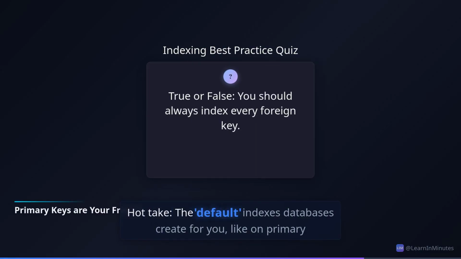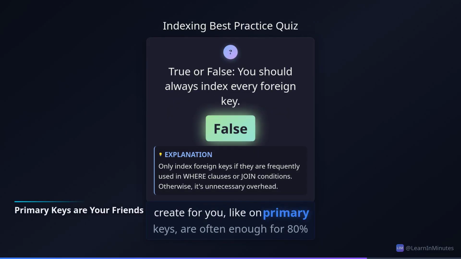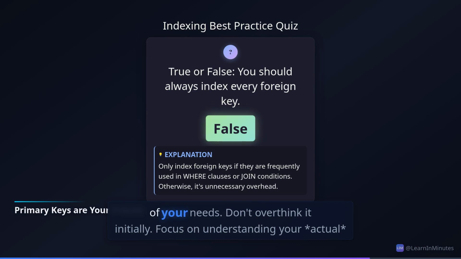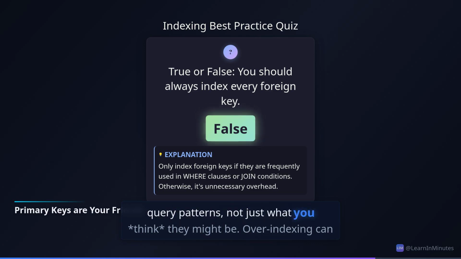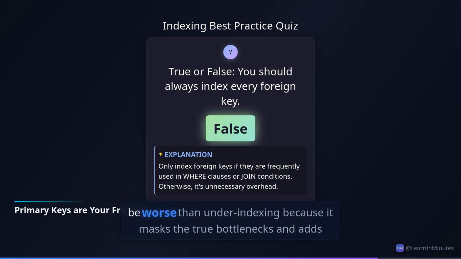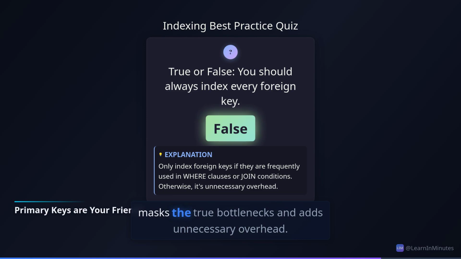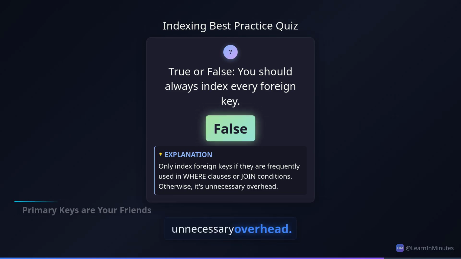Hot take: the default indexes databases create for you, like on primary keys, are often enough for 80% of your needs. Don't overthink it initially. Focus on understanding your actual query patterns, not just what you think they might be. Over-indexing can be worse than under-indexing because it masks the true bottlenecks and adds unnecessary overhead.